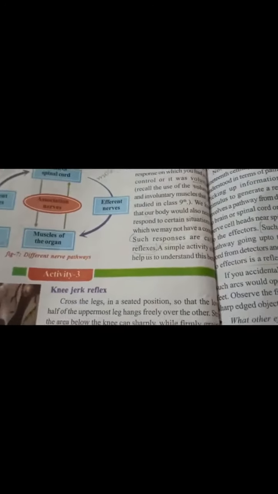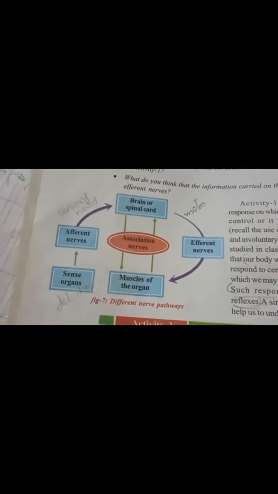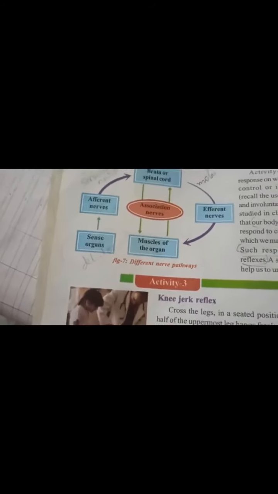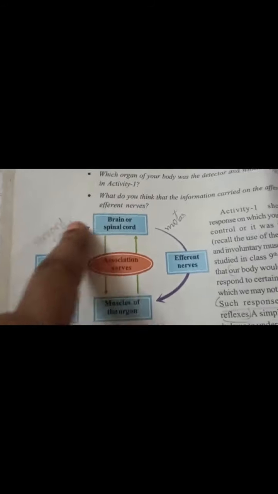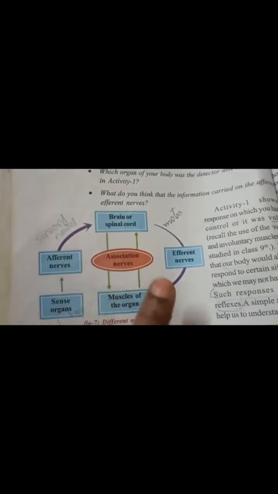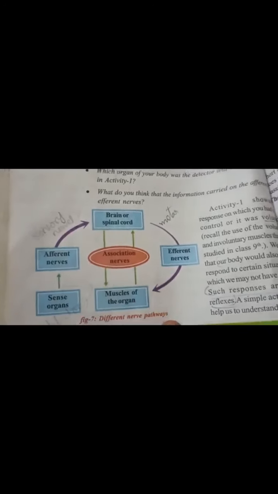Very good morning, children. In the last classes, we have discussed the structure of the nerve cell and the different pathways from stimulus to response. Those are sensory neurons, motor neurons, and association neurons, and the path from the sense organs to the brain and from the brain again to the muscles. How the signals, electrical impulses, travel along a path is called an arc. So that is also called the reflex arc, and the response is called reflexes. That pathway we also discussed in the last class.